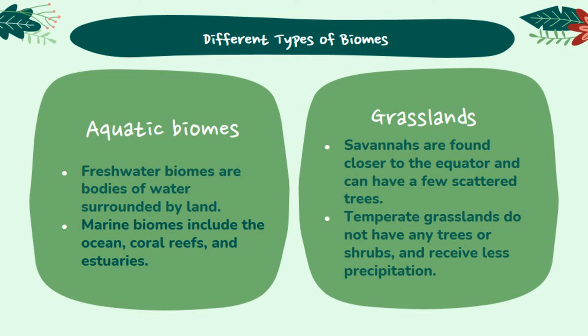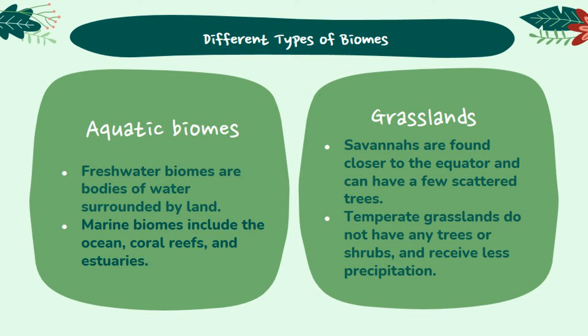Freshwater biomes are bodies of water surrounded by land, such as ponds, rivers, and lakes, that have a salt content of less than 1%. Marine biomes cover close to 3/4 of Earth's surface. Marine biomes include the ocean, coral reefs, and estuaries. Grasslands are open regions that are dominated by grass and have a warm, dry climate. There are two types of grasslands: tropical grasslands, sometimes called savanna, and temperate grasslands.